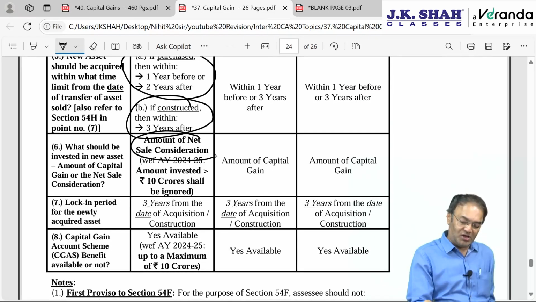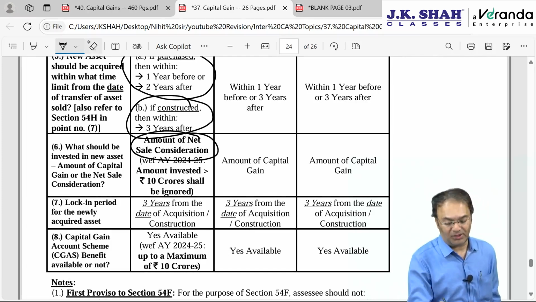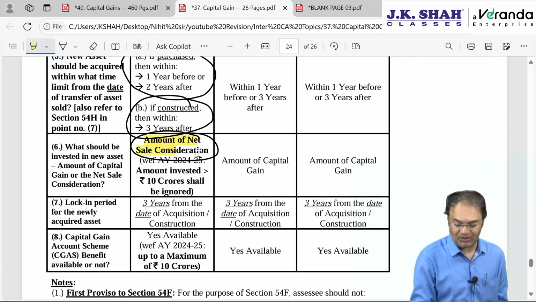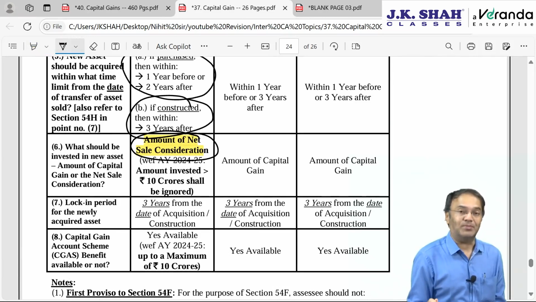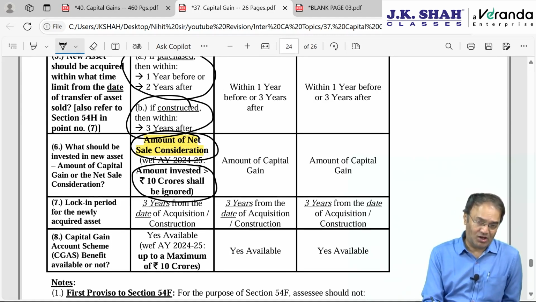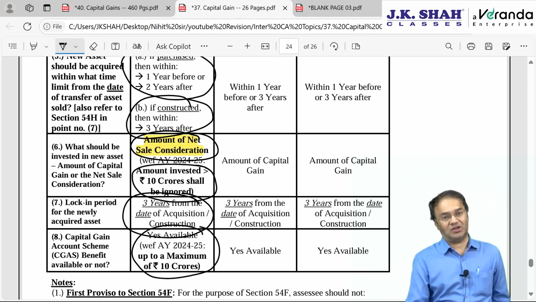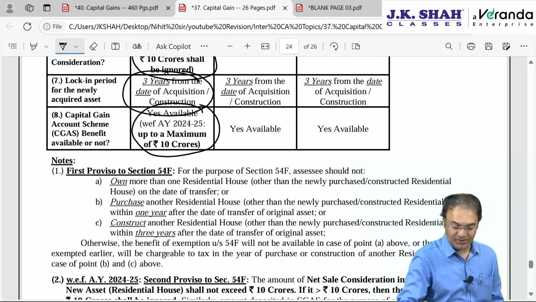What is to be invested is the amount of sale consideration. I have highlighted it here. This is the only place where sale consideration is to be invested instead of capital gain. Everywhere else capital gain amount is to be invested. Amount invested exceeding 10 crore will have to be ignored. Lock-in period of 3 years will be applicable from the date of acquisition, and capital gain account benefit scheme will be available, but again restricted to maximum of 10 crore rupees.